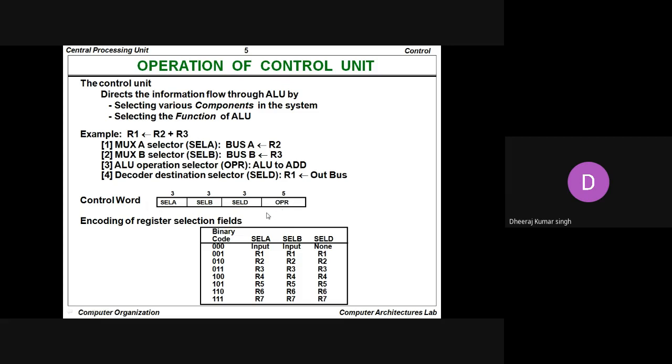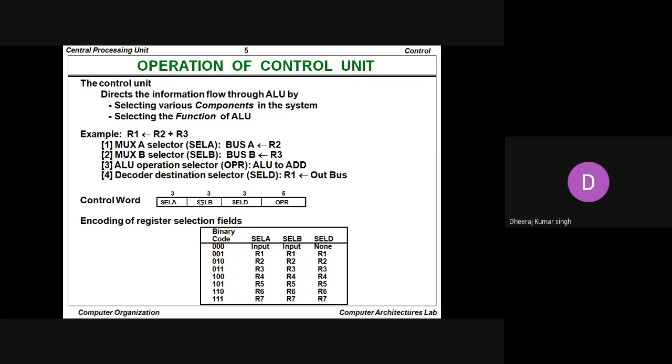Whenever we want to identify the control word, we take the collection of inputs as well as the collection of outputs. The input register is there, the output register is there, and we want to perform some operations on the input register value, and this operation is also part of the control word.